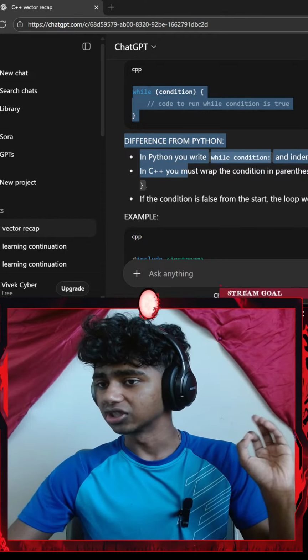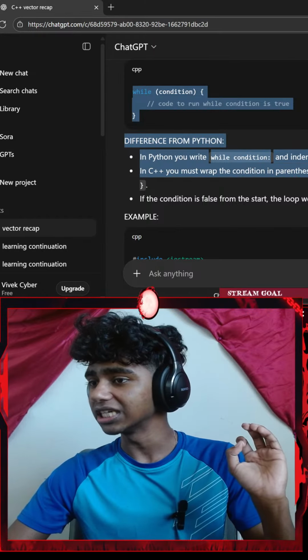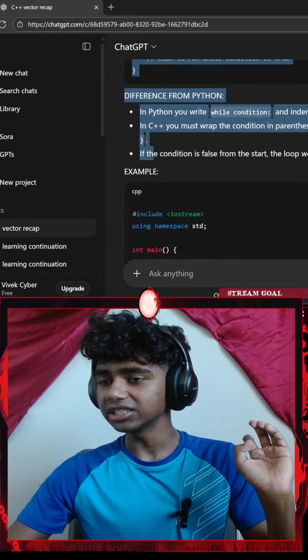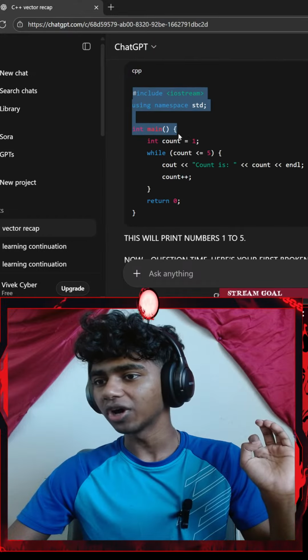In C++, you must wrap the condition in a pair of parentheses and the block of code in a pair of curly braces. If the condition is false from the start, the loop won't run at all.